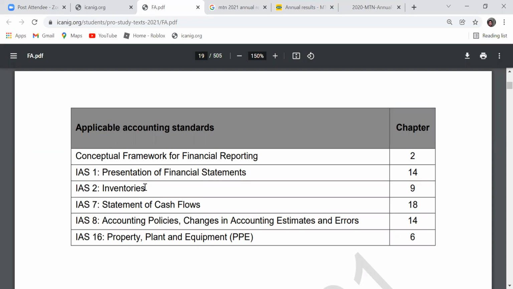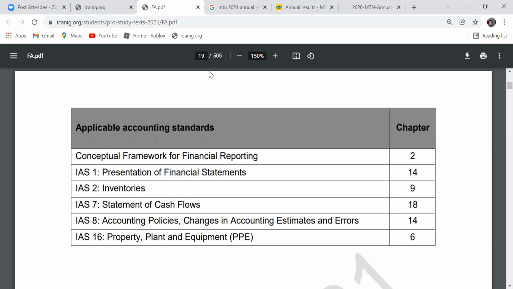When we say stock, it means inventory. The new accounting name that we call that is inventory. So if you have inventory now, how do you measure it? How do you know what bases to use? IAS 2 is already there for you. And IAS 2 says inventory is measured based on the lower of cost or net realizable value. That is the basis.